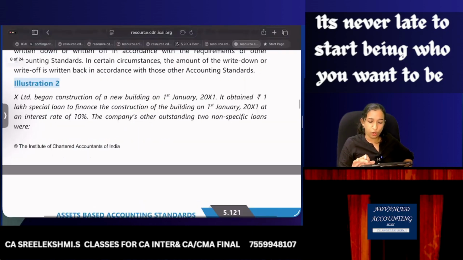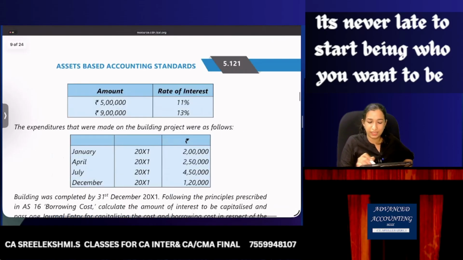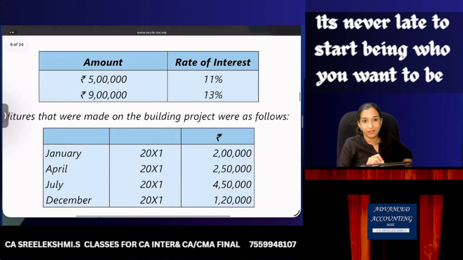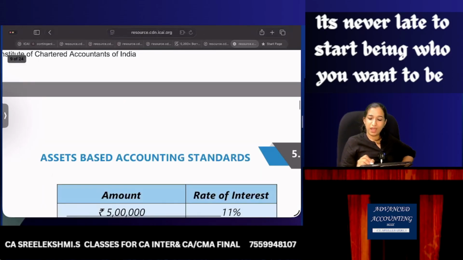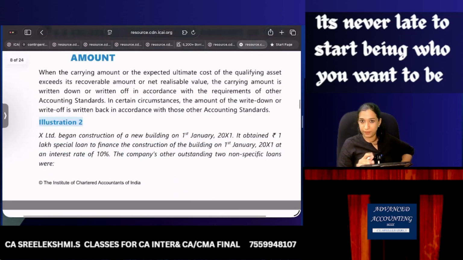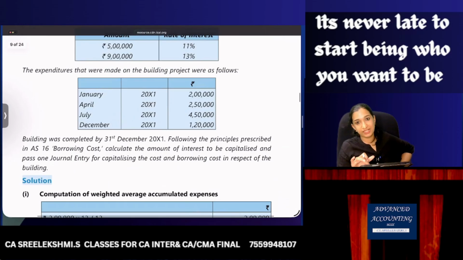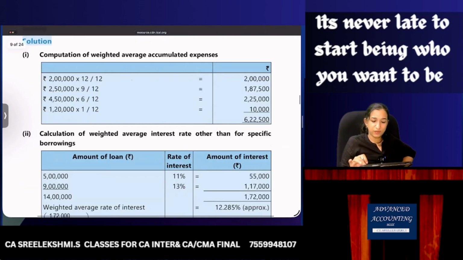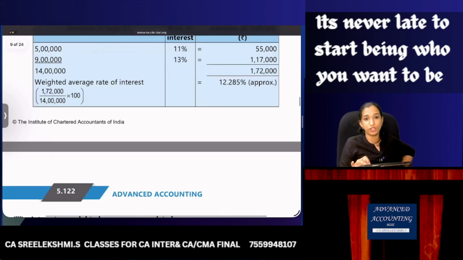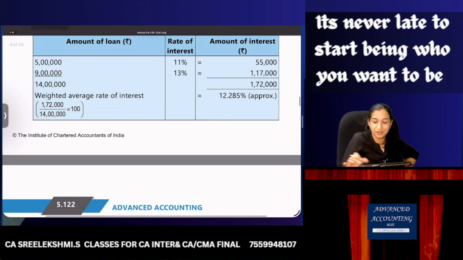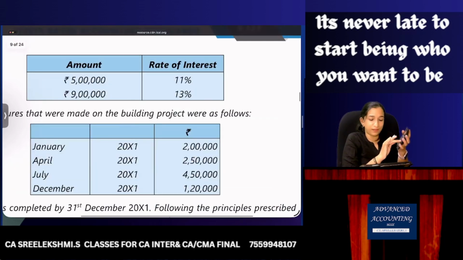Then, yes, there are two loans, 11%, 13%. You need to calculate what? Weighted average borrowing rate. So here the question says you have 1 lakh specific loan at 10% and two non-specific loans, and dates of expenditures are given. So what will I do? First I will calculate this weighted average borrowing rate, 12.285%. So do you want me to calculate this, or let's all do this together?